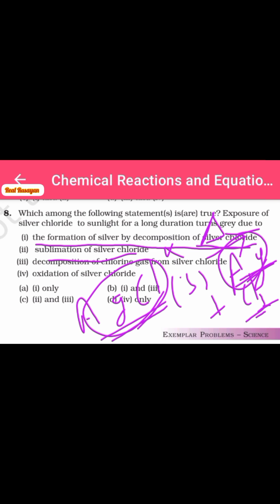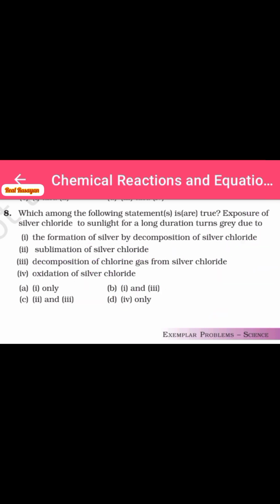Decomposition of chlorine gas from silver chloride. The chlorine gas is formed, not decomposed, so it will be wrong. Oxidation of silver chloride. Here decomposition of silver chloride gives silver that is in zero oxidation state, and in case of silver chloride it is present in +1 oxidation state.